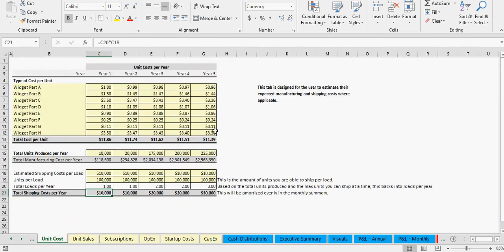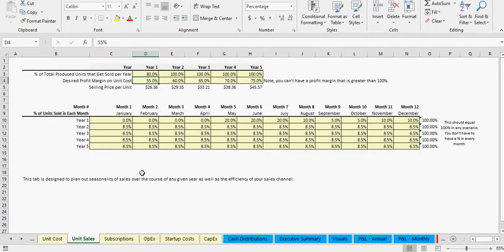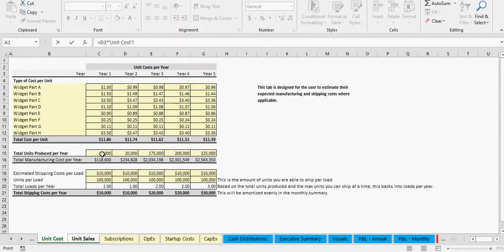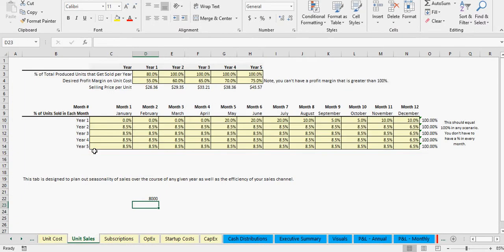And there's a calculation here. 80% of, and there's more to this. I'll have to explain it in a second, but you can see, 80% of, let's say, producing 10,000 units, divided by 12, or no, we don't need to amortize that.